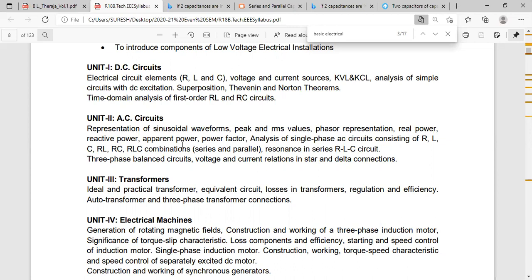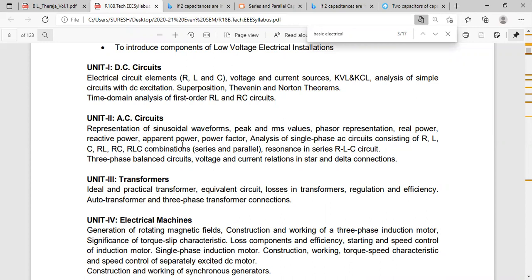And you have to write the formulas also in the exam. What is the formula for S? S is equal to VI, or I square Z, not R. Write down if you want: S is equal to VI or I square Z. Because this is total power, this is total impedance Z. Unit is VA, volt ampere.